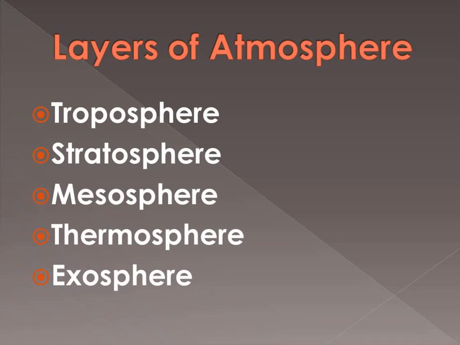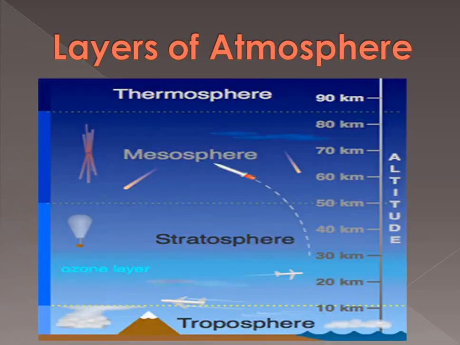Now layers of the atmosphere. Before talking about the proportion of gases in the atmosphere, the layers of the atmosphere: there are 5 layers, troposphere, the bottom one, then stratosphere, then mesosphere, then thermosphere, and at last exosphere. So let's see the diagram also. We can see that the troposphere is just up to 12 kilometers.